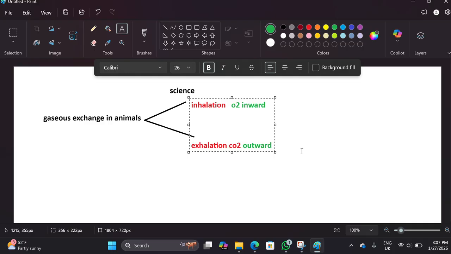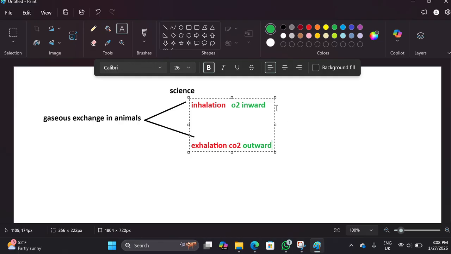So there is a simple and common thing we need to know about inhalation and exhalation. We already know that oxygen is present in the atmosphere, but we need to know where it comes from in the atmosphere.